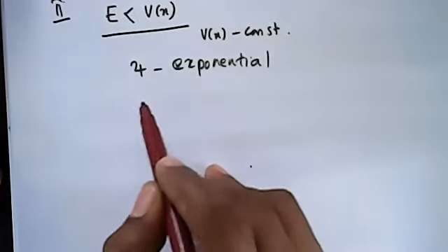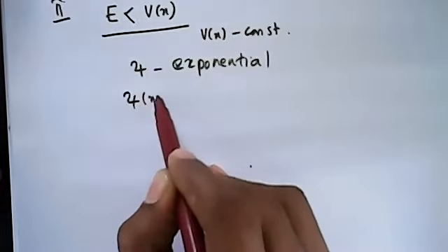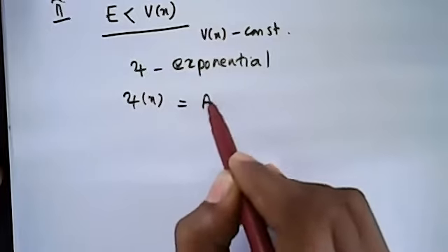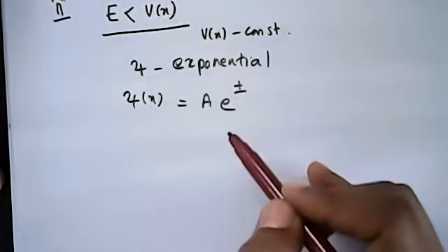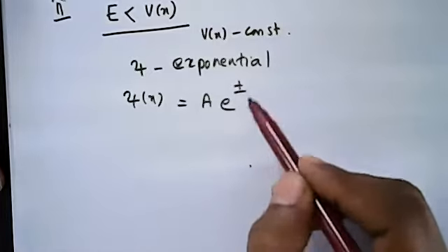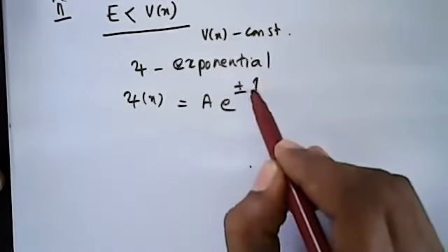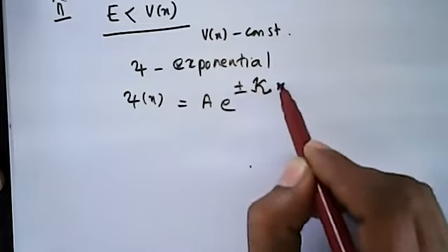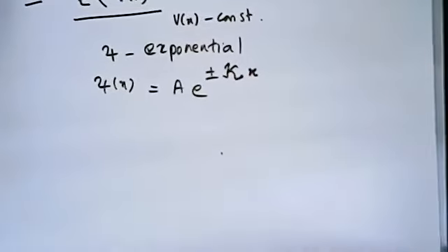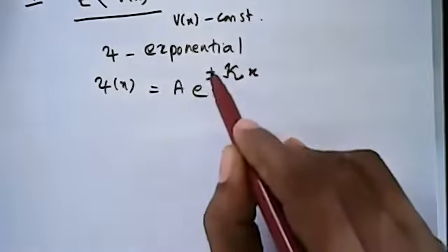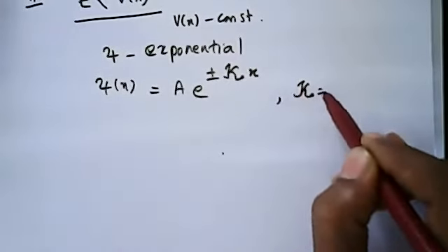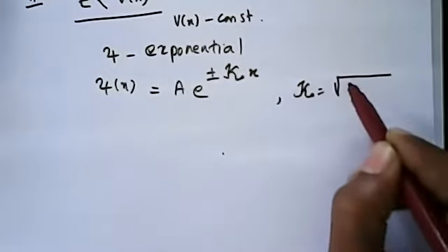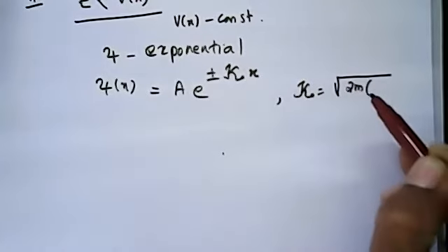So you can write the wave function as psi of x equal to A times e to the power of plus or minus kappa x, where kappa is root of 2m times (V minus E) divided by h cross.